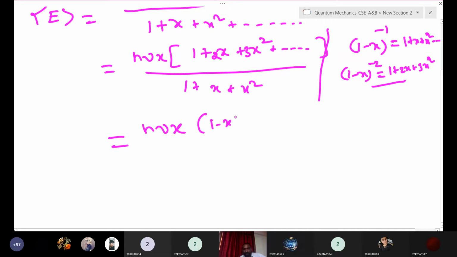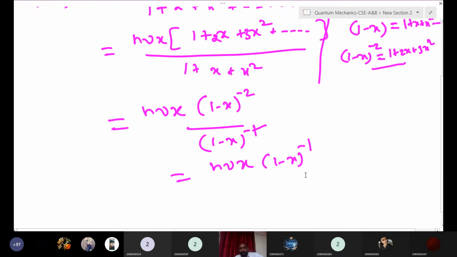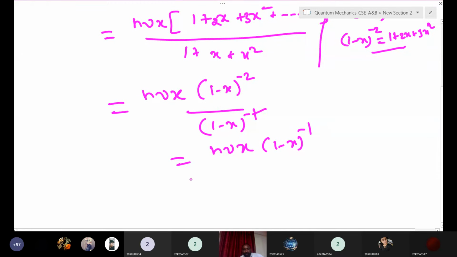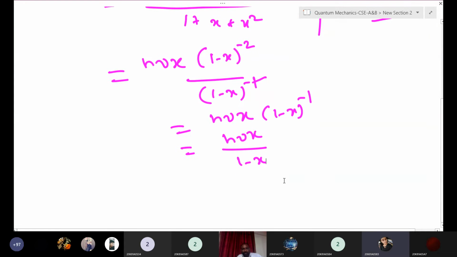Okay, here what we can write? 1 minus x to the power of minus 2, and here 1 minus x to the power of minus 1. Here you can cancel out, right? 1 by 1, here 1 and here 1 also you will cancel out. Then you will get h nu x into 1 minus x to the power of minus 1, right? How you can write this one? H nu x by 1 minus x. Can we write like this?